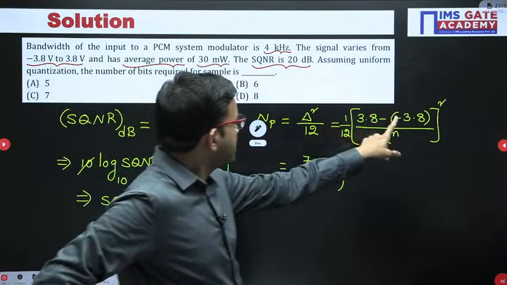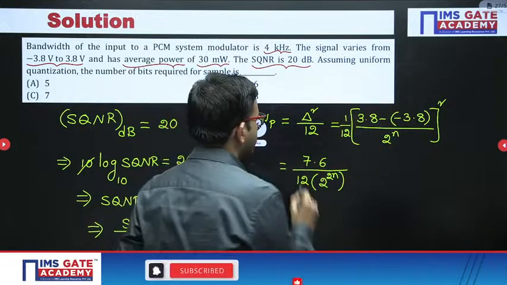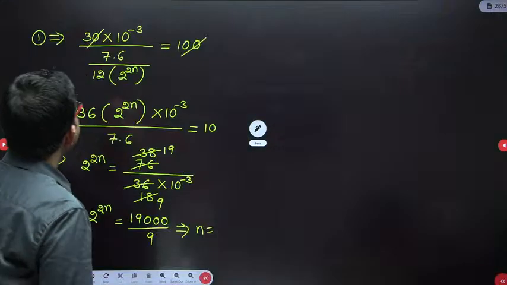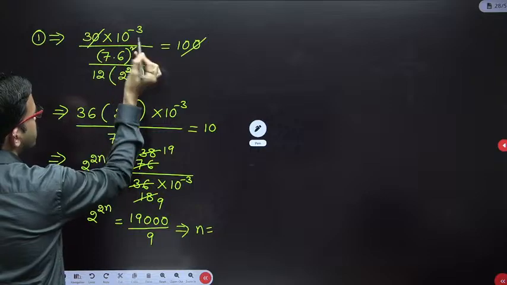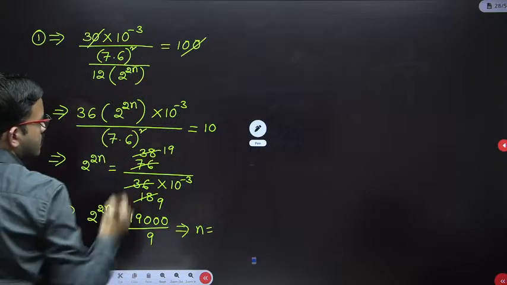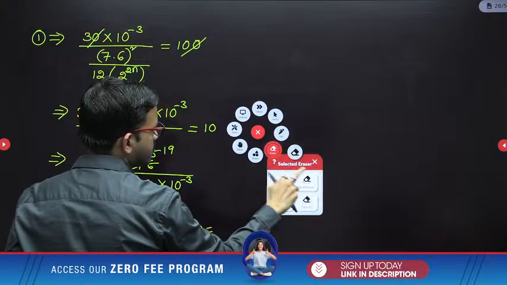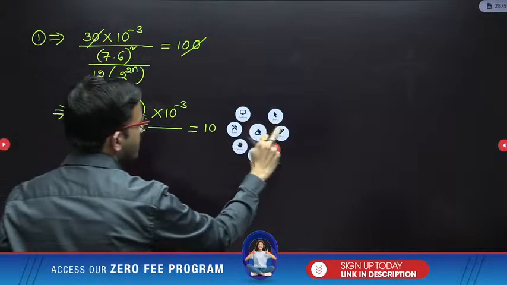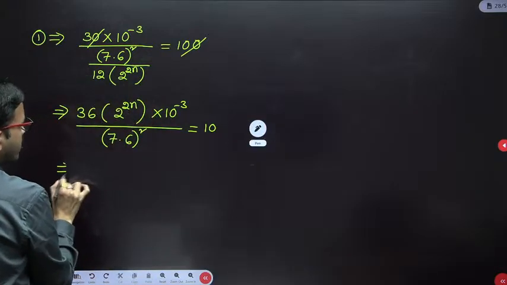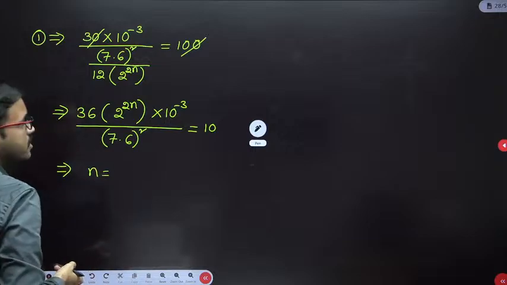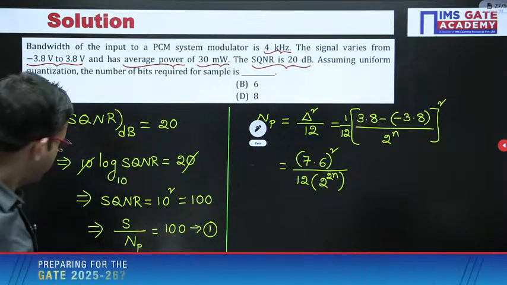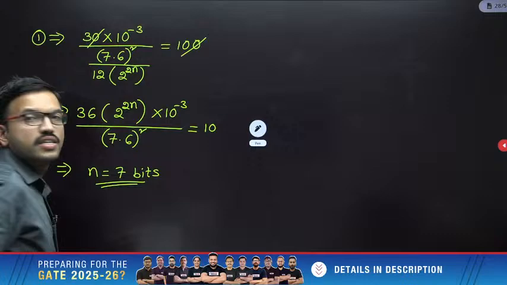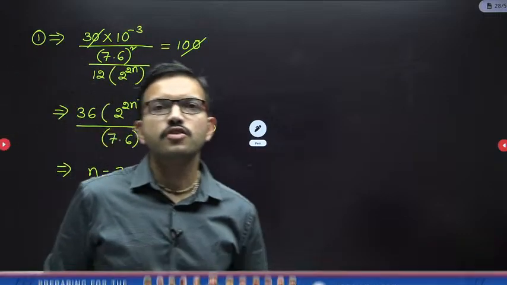Yeah, 3.8 plus 3.8. Yeah, very good, Ricky. Very good. Sorry. Here 7.6 whole square. Very good. 7.6 whole square. Right. So here 7.6 whole square. Okay. This part of the representation I am cancelling. Right. So this equation you can do simplification. From there you will be getting 7 bits. 7 bits. Nobita, is it clear?